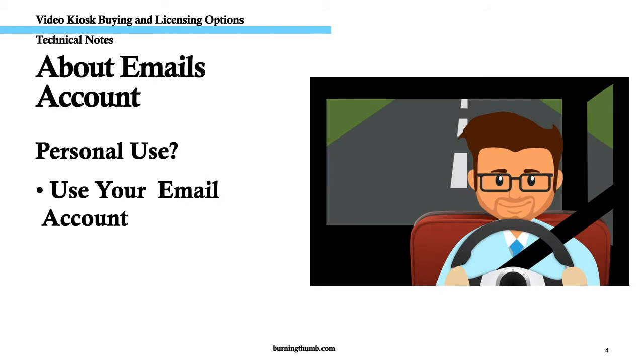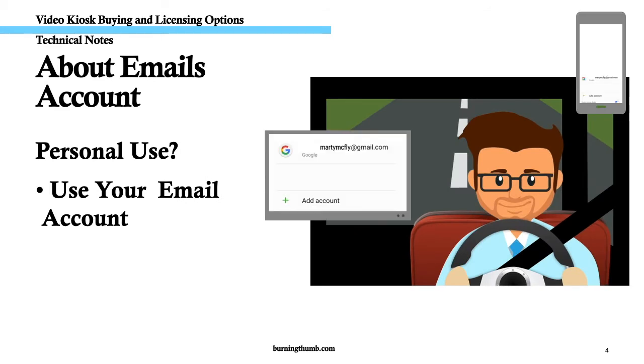On the other hand, Marty bought a tablet, which he uses to amuse his 2-year-old son when they're commuting. Because he won't be handing this project off to someone else, he uses his personal Google account on the tablet when he buys Video Kiosk from the Google Play Store.